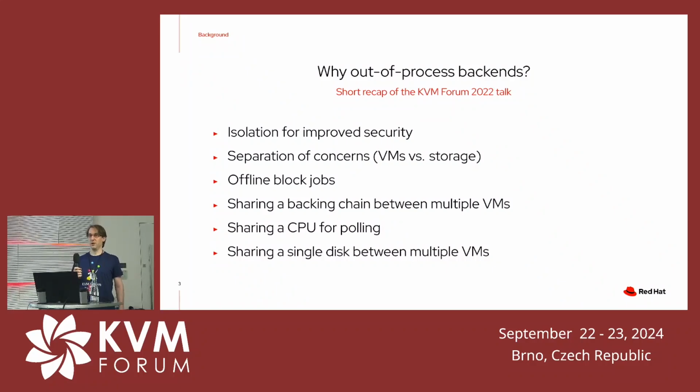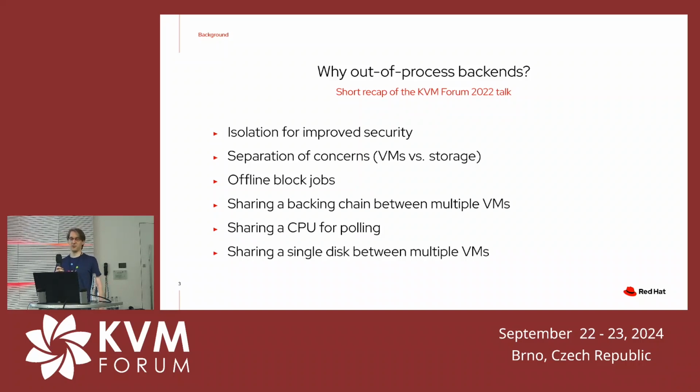You might want to do long jobs, like merging snapshots, even while the VM is down. You might want to share a backing chain between multiple VMs and still delete snapshots in the shared part, for example. That's something that you can do when you have a single shared out-of-process storage backend.